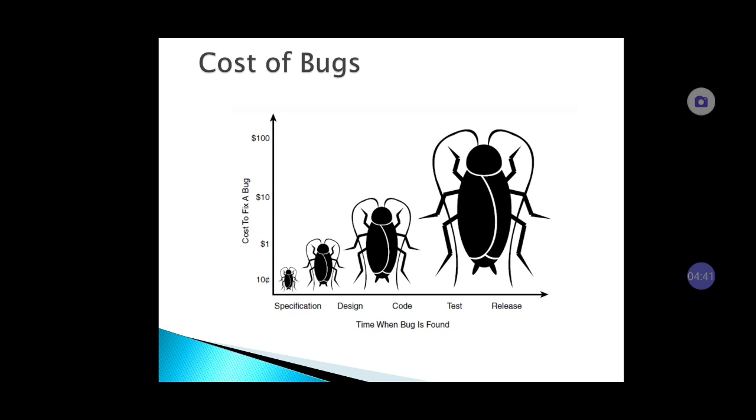This chart shows you the cost of a bug and how it increases. If you find the problem in the very first stage, the specification stage, then the cost of the bug is very low. Afterwards, if you find a bug in later phases, then the cost of the bug increases. So this chart shows you how the cost increases.